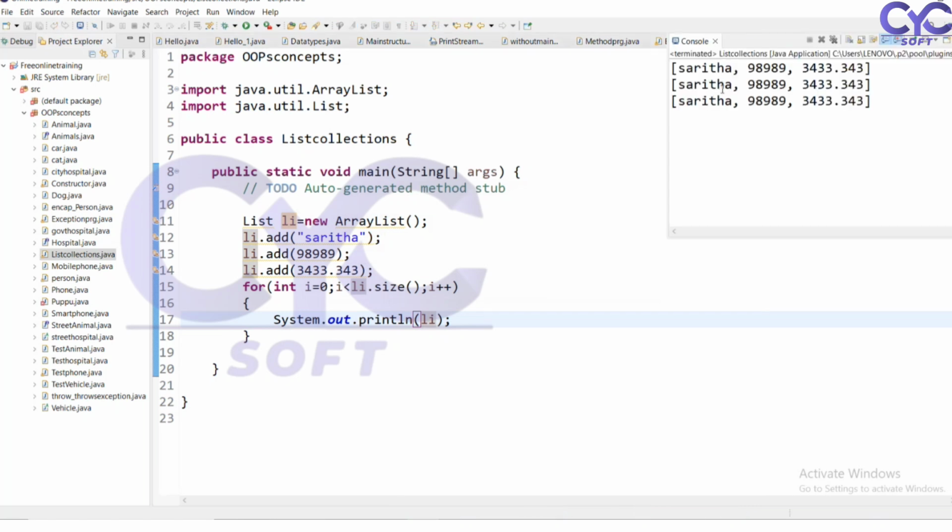See here, it has printed 3 times. Why has it printed 3 times? Because I have used the loop.